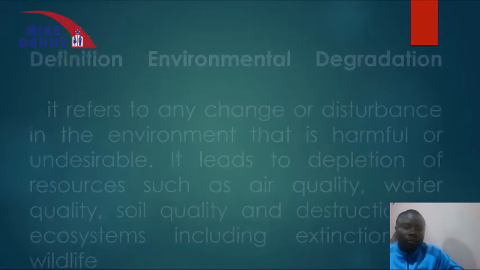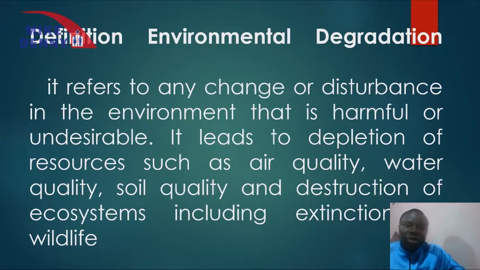Talking about the definition of environmental degradation, just as the name implies, it is any change or disturbance in the environment that is harmful or undesirable. So if there is any change in an environment which is undesirable, which is considered a disturbance, we consider that as environmental degradation.